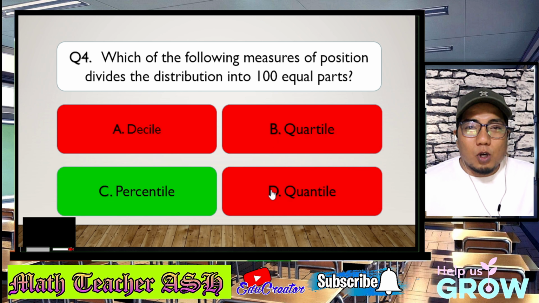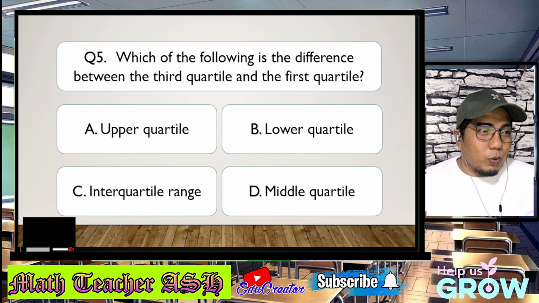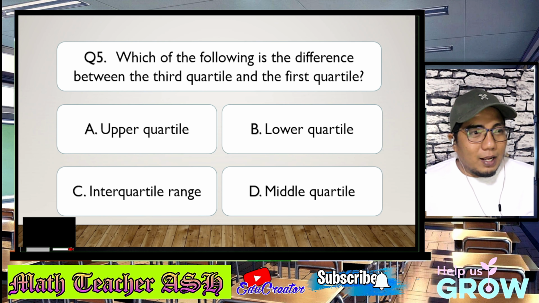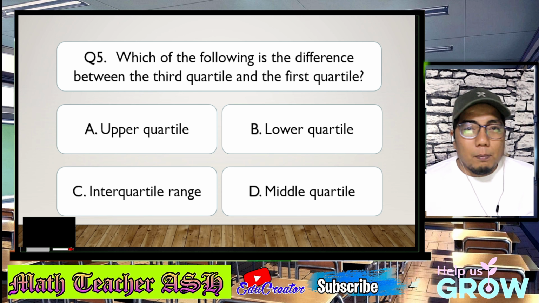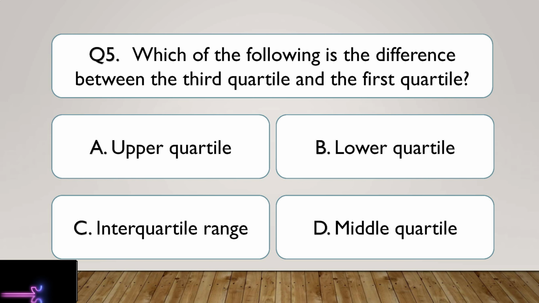So, now let us go to question number 5. Which of the following is the difference between the third quartile and the first quartile? Is it A, upper quartile, B, lower quartile, C, interquartile range, or D, middle quartile? I'll give you 5 seconds to think about your answer. 5, 4, 3, 2, 1.